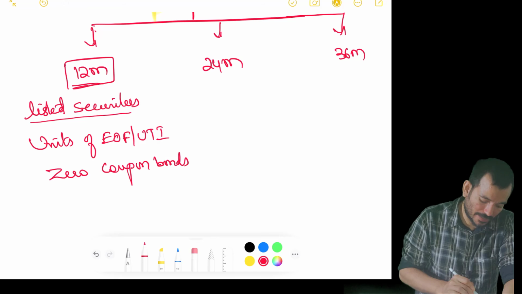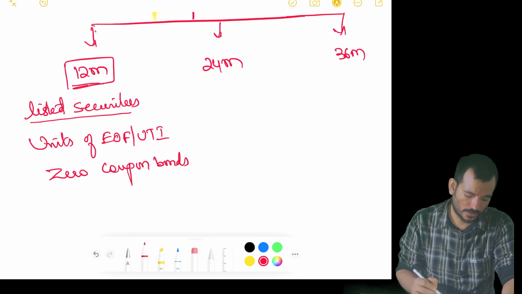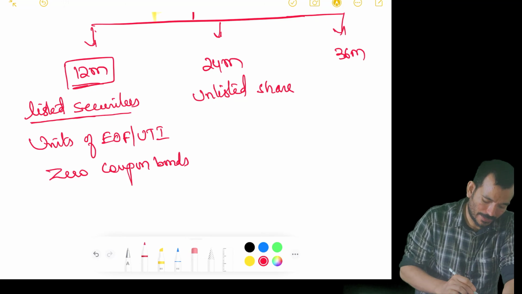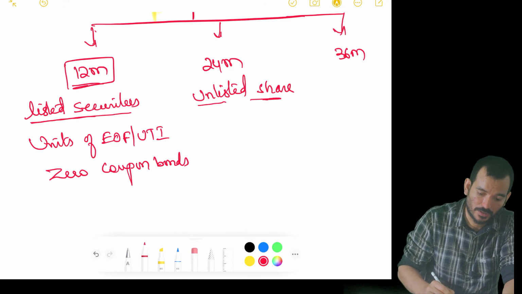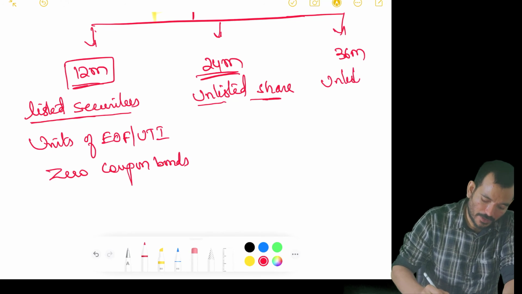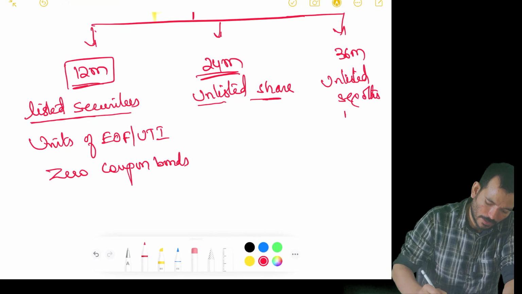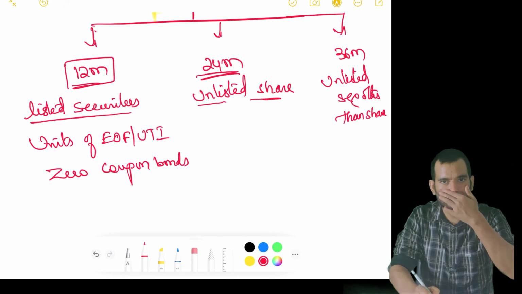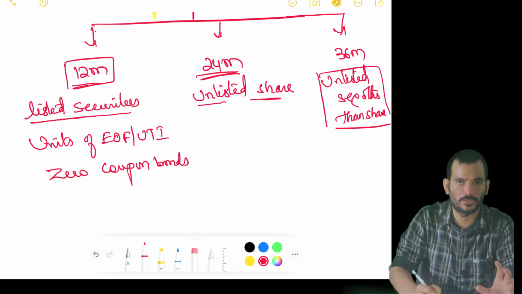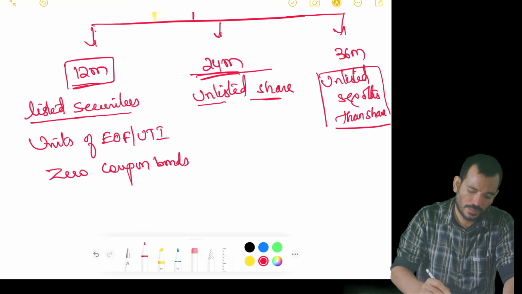For time being, if it is a listed security in a recognized stock exchange, you are saying it is 12 months. But what happens if it is unlisted? This is unlisted share. Observe the point here. It's a listed security, but it's unlisted share. It is not using the word security, it's only share. If it is an unlisted share, 24 months is the period. If it is an unlisted security other than share, there are so many things which trade in the stock market, right? If it happens to be other than share, 36 months is the period to say whether that is a short term or long term.